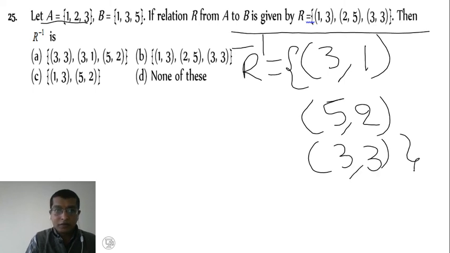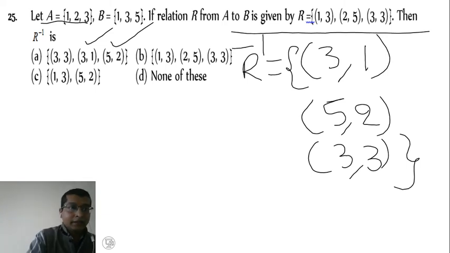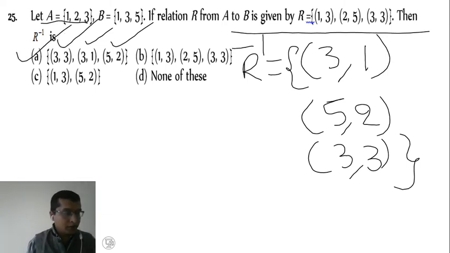Yes. Which is the correct option? Yes, 3, 1, here it is there. 5, 2, yes, we have 3, 3, here it is there. So option A is the right answer.